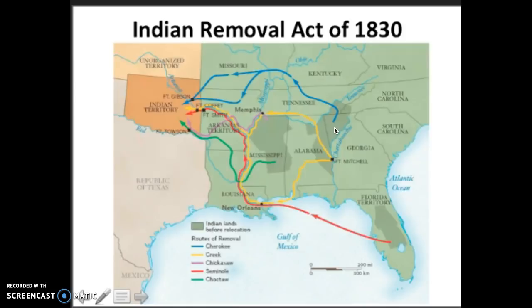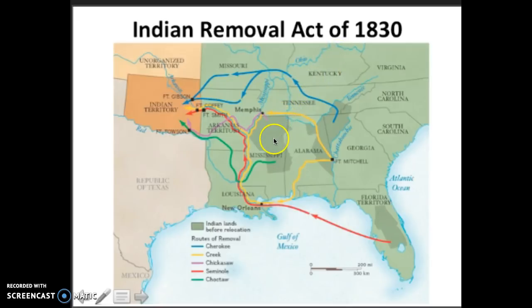The Cherokee had done everything they possibly could to stay on their land. So they assimilated. They spoke English. They had a government that mirrored that of the U.S. with three branches of government. They circulated newspapers, and they had policies identical to those of the U.S. Some Native Americans even had slaves. By 1830, the state of Georgia wanted the Cherokee out of the land, and Jackson supported the state of Georgia. So the Indian Removal Act of 1830, when Jackson was in power, forcibly removed Native Americans from their ancestral land.